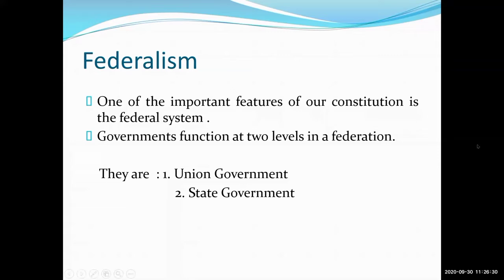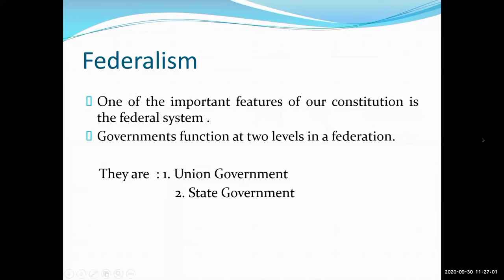That's why government functions at two levels. Here you can see the two levels: the union government, and the second one, the state government.